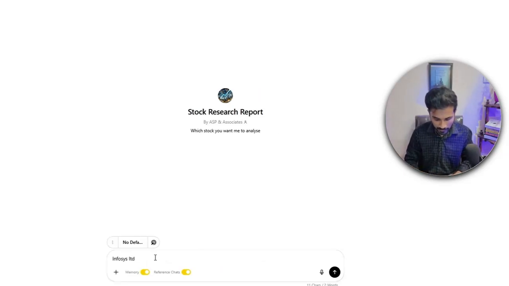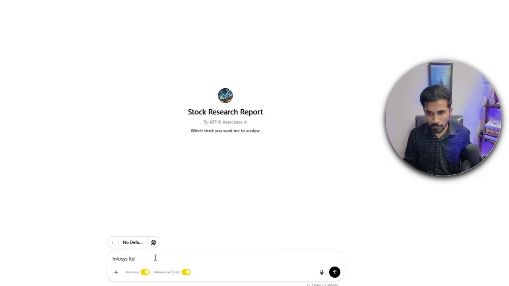For example, Infosys, right? What this GPT does is that it goes through all the publicly available documents of that company. It may be the annual report, the conference calls, the research reports published by various brokerages, and also the credit rating reports. The AI goes through all of these reports, reads through all of the findings and all of the research that has been done in those documents, and gives you a very detailed point-wise summary.